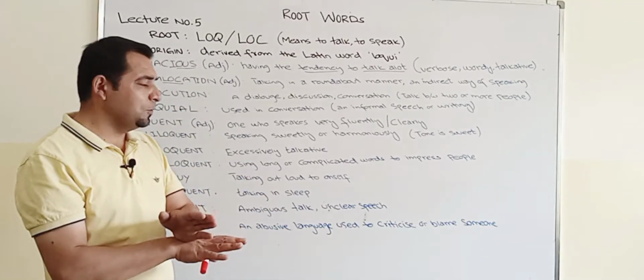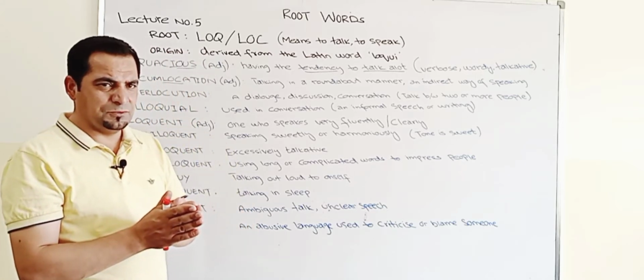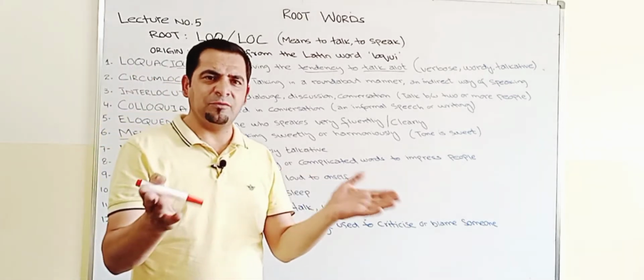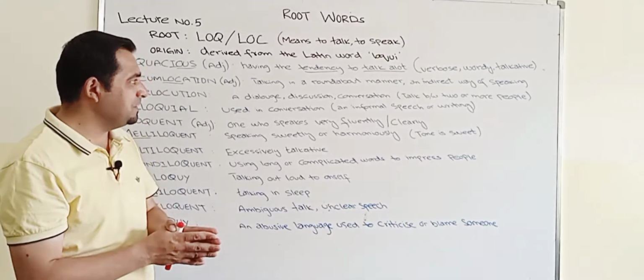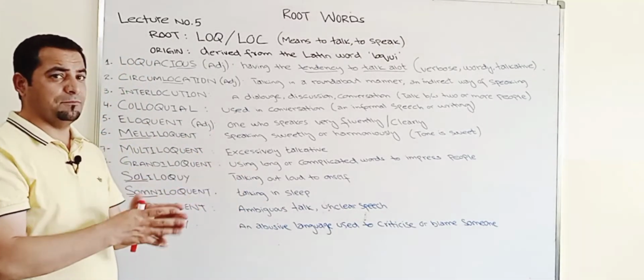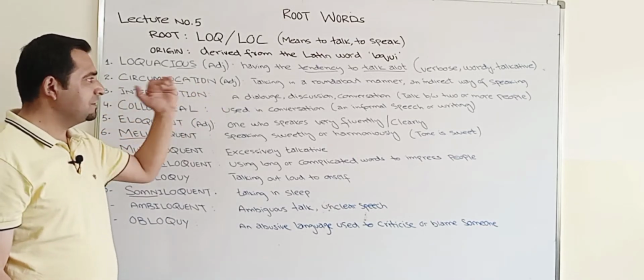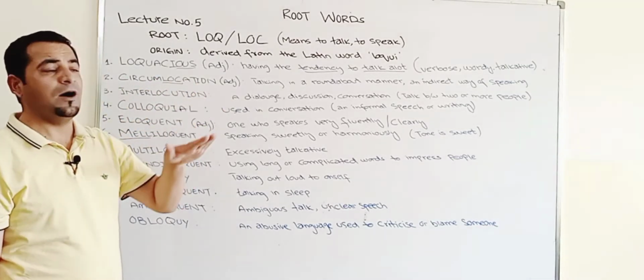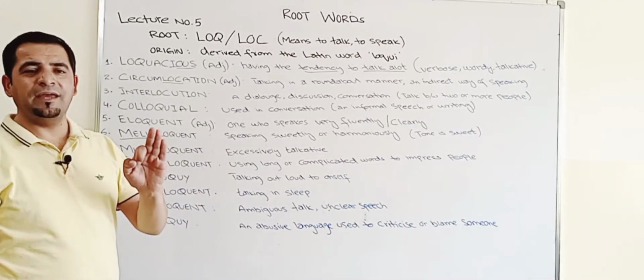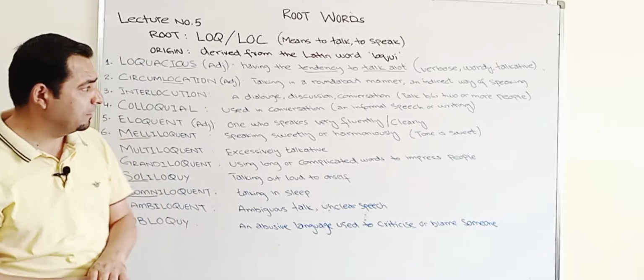In English there is an idiom, to beat around the bush. So that means not to talk on the topic, all right? To move away from the topic. So circumlocution means to talk in a roundabout manner or an indirect speech, not directly speaking on the topic.